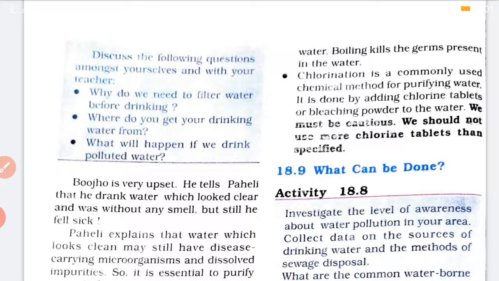Now let us see that many times it happens that हमें जो पानी दिख रहा है वो साफ़ ही दिख रहा है, लेकिन अगर वो पानी हम लोग पीते हैं तो हमें कुछ प्रॉब्लम शुरू हो जाता है. Means there are a few microorganisms in that water, it is polluted, which we are not able to see with the naked eyes. If we drink that type of water then also we are sure to fall ill.